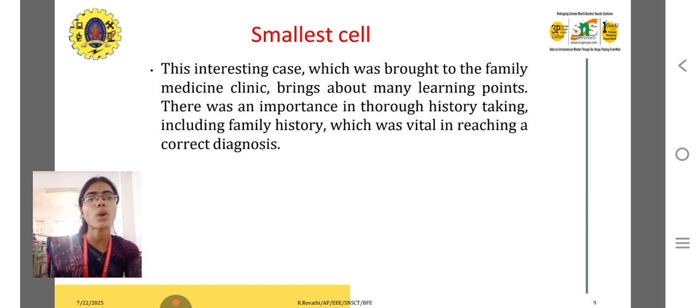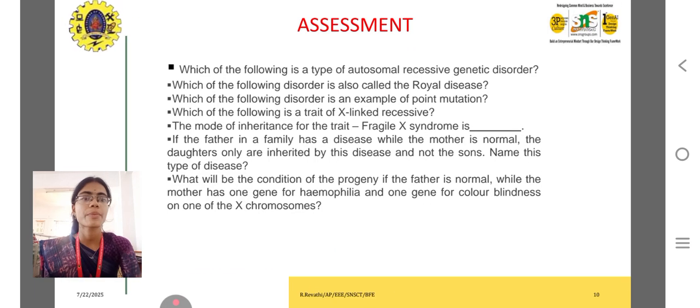So the interesting case has a clinical learning point. It's important throughout history taking to include family history, which was vital in reaching a correct diagnosis.